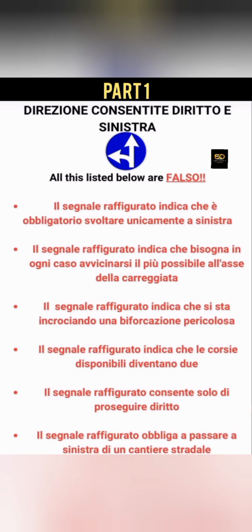Let's read through them. Il segnale raffigurato indica che è obbligatorio svoltare unicamente a sinistra. They can lie. That word unicamente means only. So they are saying that this sign is saying we should only go left. This is a pure lie, very, very pure lie, because you can actually go straight on this junction. So if they had removed that unicamente, this question would have been true. I wish they said this sign allows you to go left. It is true. But when they now say it allows you to only go left, it is not true, because you can also go straight.